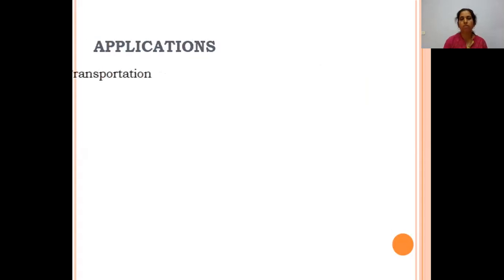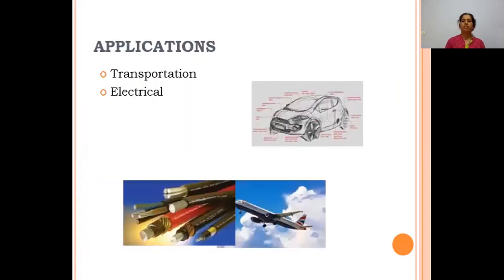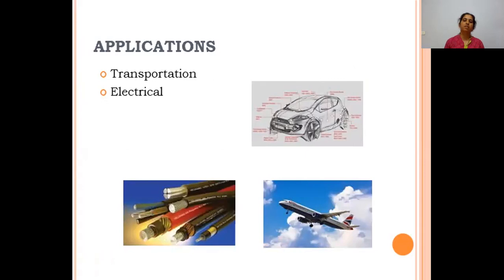The other applications of aluminum are, as I said, it has other industrial applications also. Along with the building industry, it has many other applications. It is used in the electrical industry. It is also used in the transportation industry, mainly in automobiles. Aluminum is a lightweight metal which has replaced many other materials because of its additional properties.